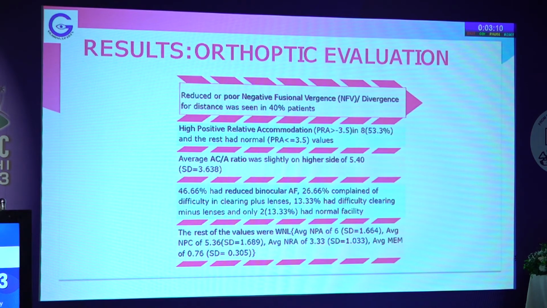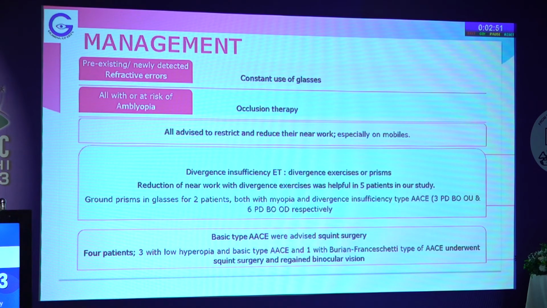So orthoptic evaluation was essentially not very abnormal, except for 40% of patients showing poor divergence for distance, that is poor negative fusional divergences. Few had high positive relative accommodation and high AC/A ratio, but otherwise it was almost normal. So what did we do with these patients?